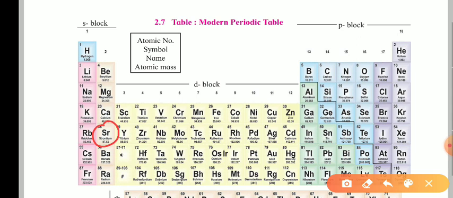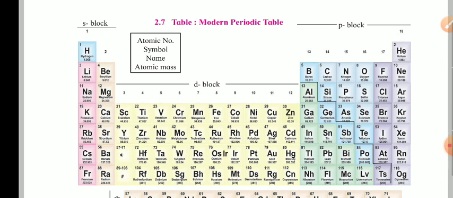It will have a total of 5 orbits, and the last orbit will have only 2 electrons because it is present in group number 2 and period number 5. So the period number and the group number decide the number of orbits present in an atom and the number of electrons in the outermost orbit.